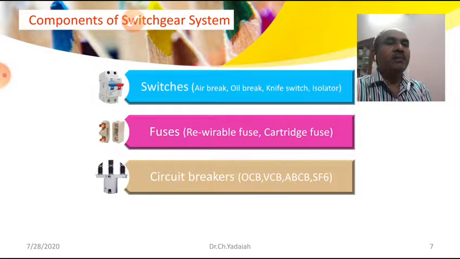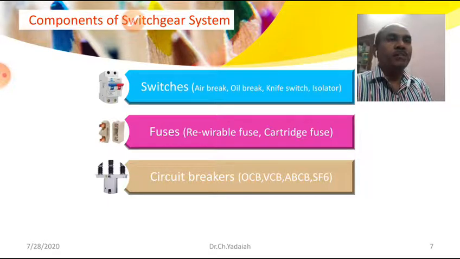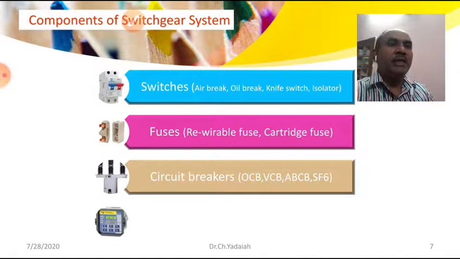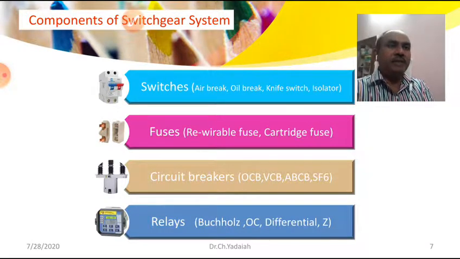Circuit breakers may be of different types, based on how the arc is quenched with the help of a medium, whether you use oil, SF6 gas, or high blast air. We can see these later. Another intelligent equipment is the relay.